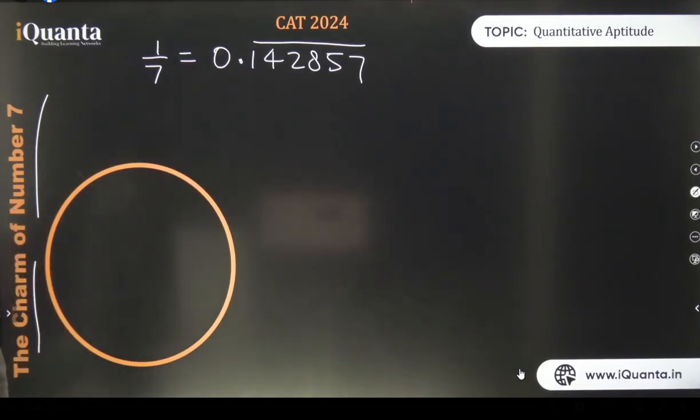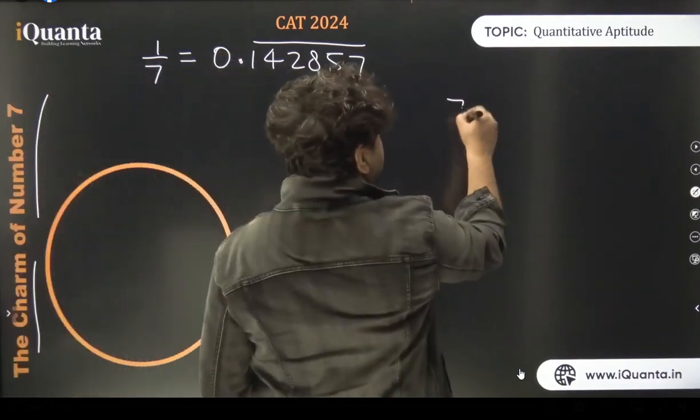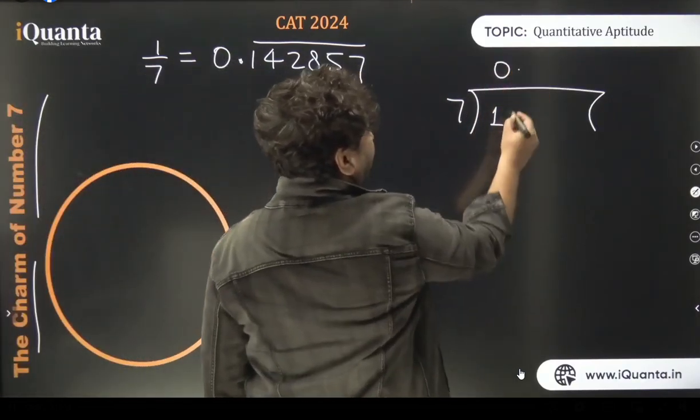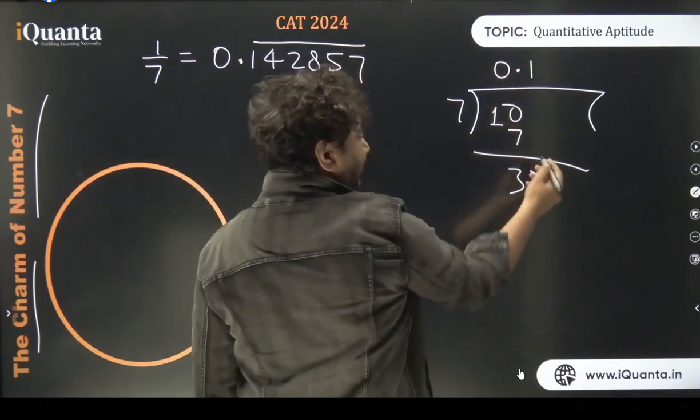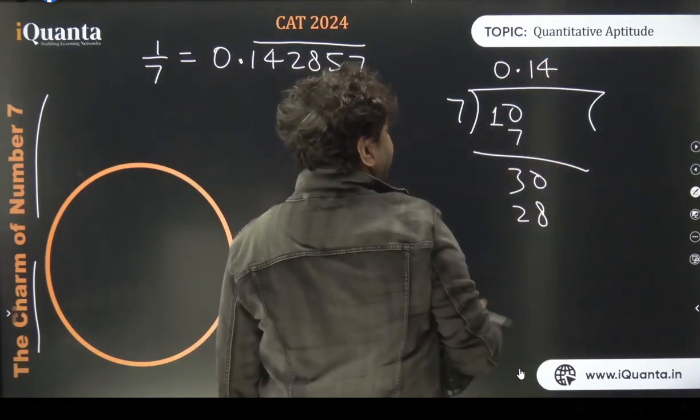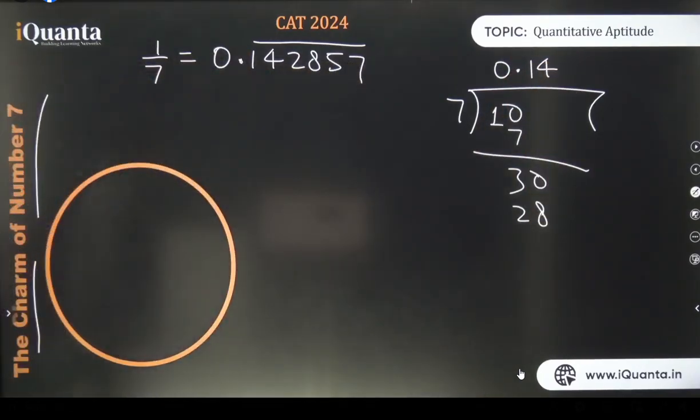आएगा? Is that right? I'll just show it to you. 1, let's put a point. 10 सबको डिवाइड करना आता है. 7 1s are 7, remainder is 3. We have a point, so यहाँ 30, एक 0 आ जाएगा. 7 4s are 28. Keep on doing it and you will get this only. Okay? It's never going to end.